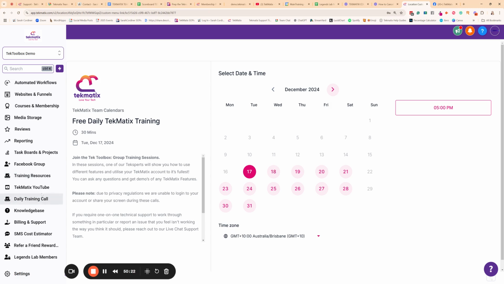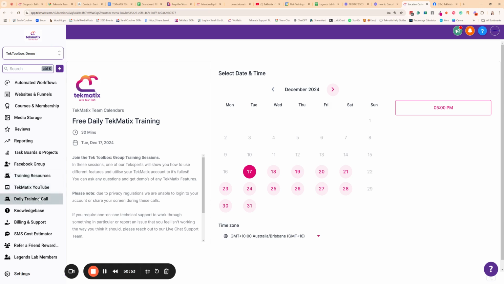It's very important that you understand these are not support calls. These are not to get personalized help inside your individual accounts or to present any issues. These are for you to get demos only. And that demo can only be performed in our demo training account for the purposes of privacy protection. These are public calls, group calls, and they are recorded and shared publicly online. So we can't go into anyone's individual accounts or solve any individual account issues in those calls. It's very important that you understand that.